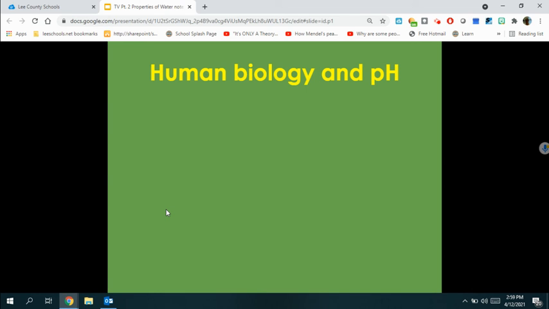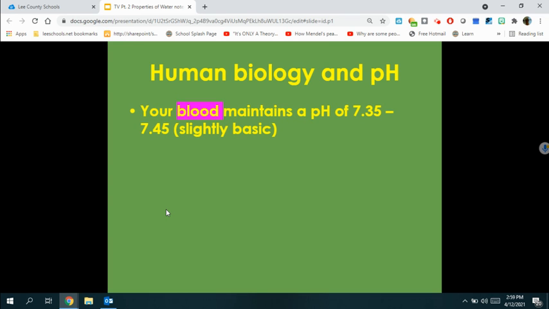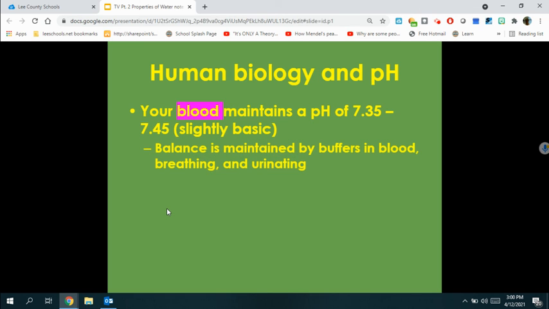Human biology and pH. Your blood maintains a pH of 7.35 to 7.45, so it is slightly basic. The balance of your blood pH is maintained by buffers in blood, breathing, and urinating.